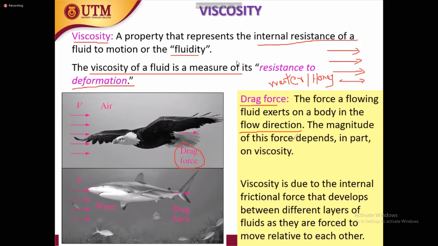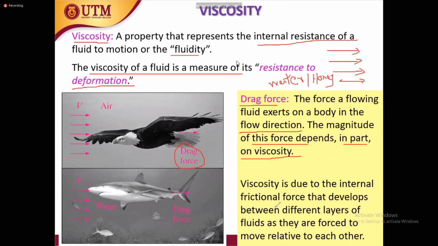So the magnitude of this force depends in part on the viscosity. If the viscosity is higher, there is a higher drag force. If the viscosity is lower, there is a lower drag force. It means you need more force for a fluid to move if it has high viscosity. For example, if you have rubber or honey, rubber has the higher drag force to move because rubber has very high viscosity, it cannot move. We already discussed the example of the rubber.